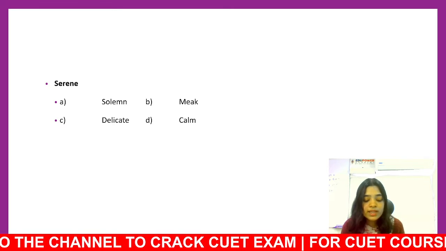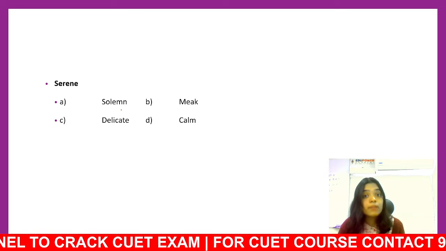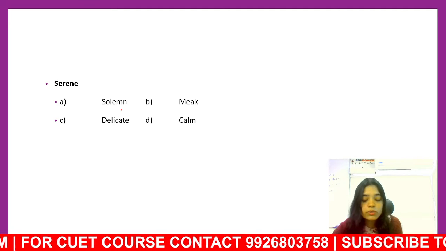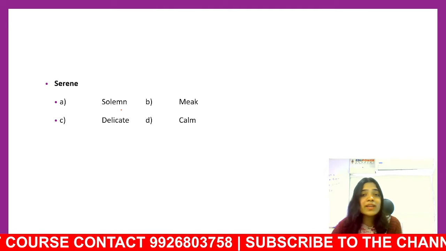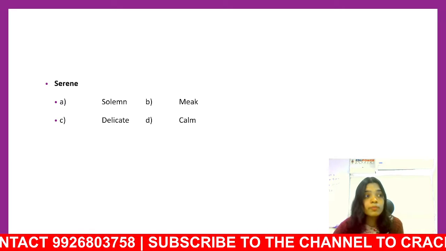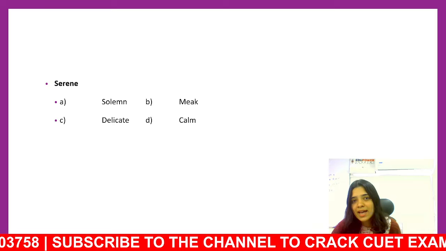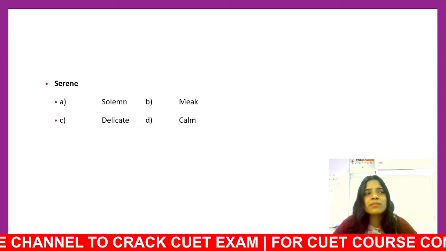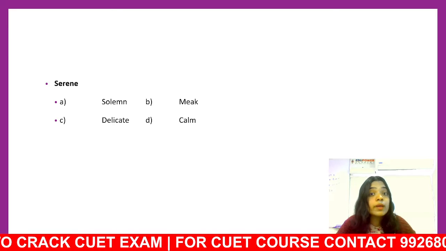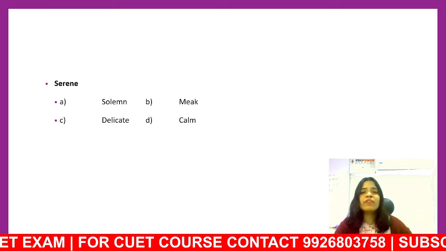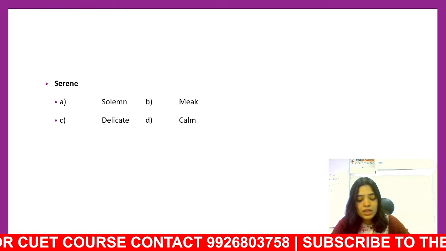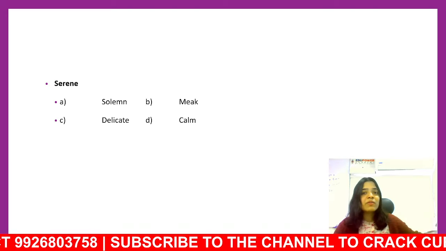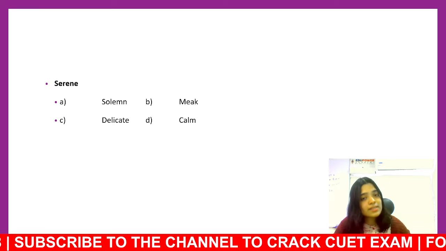What is serene? Can serene be solemn? What is solemn? We need to know the meaning of the words first so that we know if they are antonyms or synonyms, right? So what's solemn? Solemn is when you're very serious. So when you don't get good marks, you become solemn because then you're a little sad, you're slightly crestfallen. You're introspecting what went wrong. That mood is solemn. You're not feeling too well. You're not very happy. So can serene be solemn? No, you don't feel sad when you go for a walk in the hills. You don't feel sad when you look at the waves. You feel serene, right? Serene is not solemn.